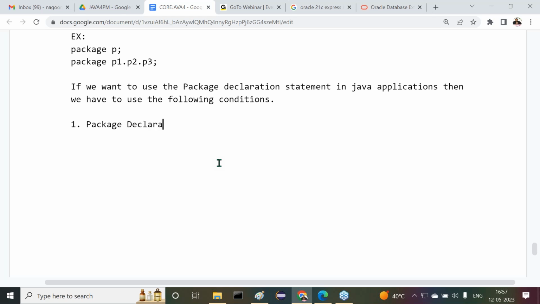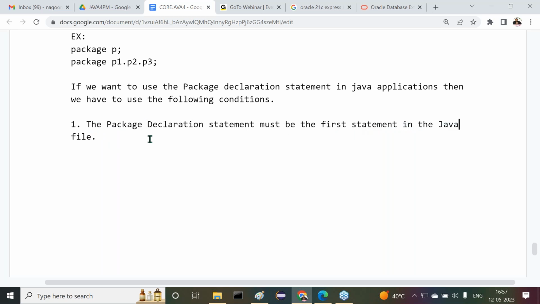Condition number one: the package declaration statement must be the first statement in a Java file. Everybody understand my point here? Inside the Java file, the first statement should be the package declaration statement. Of course, a comment section can be present. Comments are non-executable parts only. So technically, we can say the package statement is the first statement in our Java file.